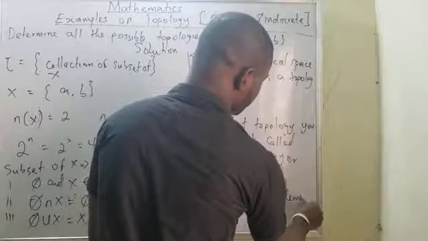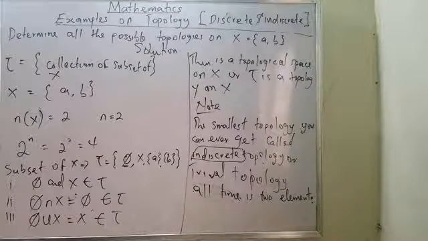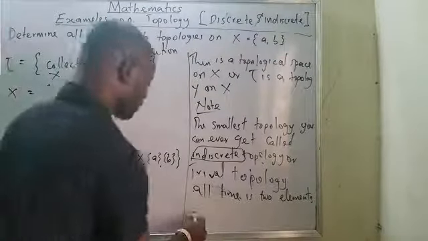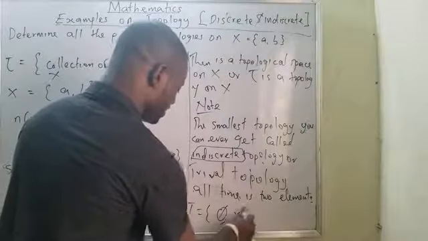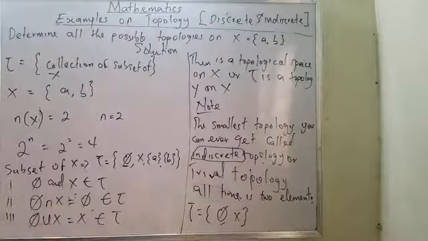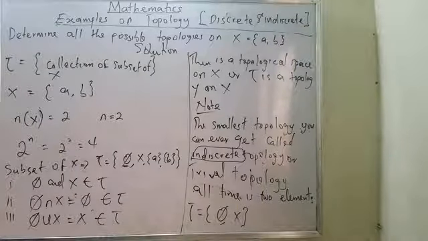This is an example of a trivial or indiscrete topology. If my tau is the empty set and the given set, that is the least I can ever collect from this given set. It is a trivial topology.